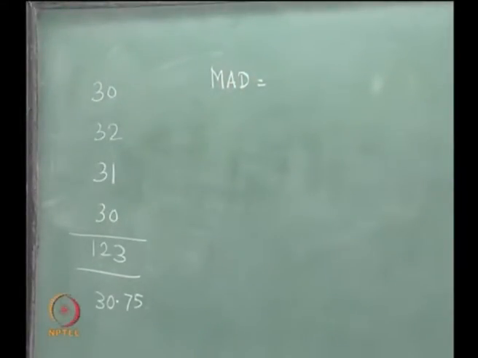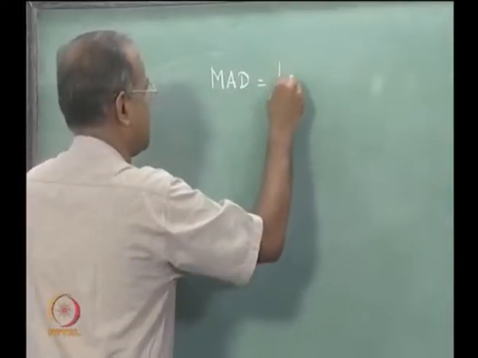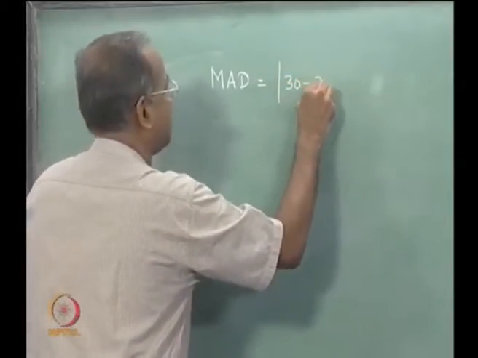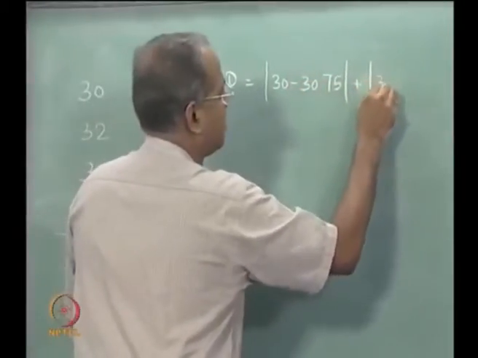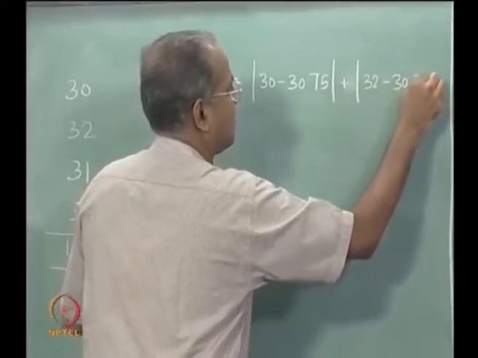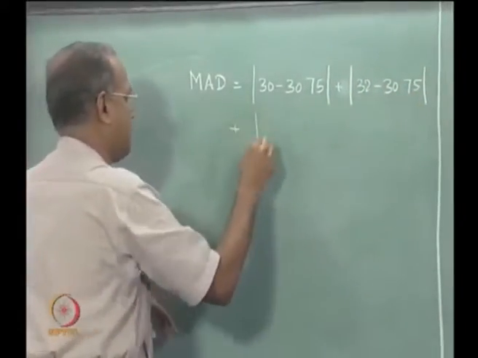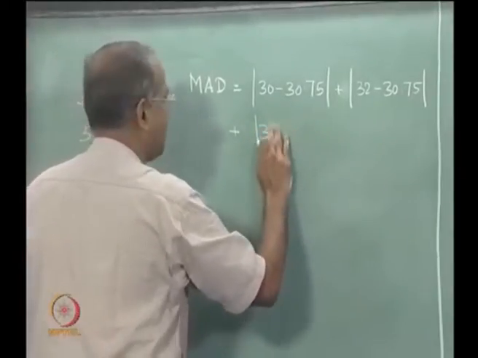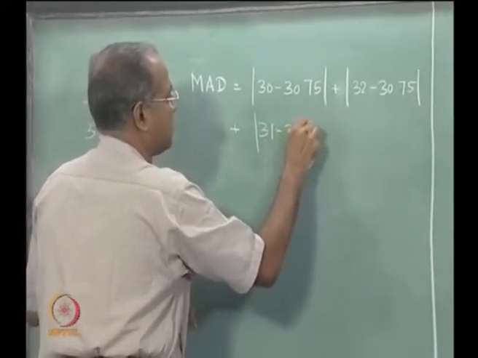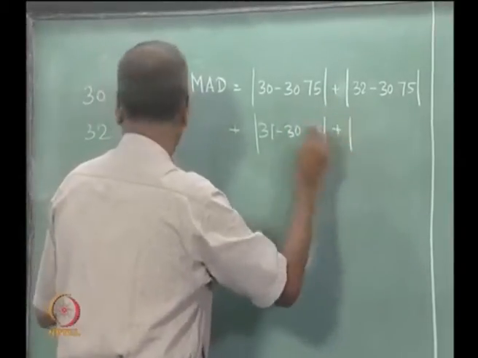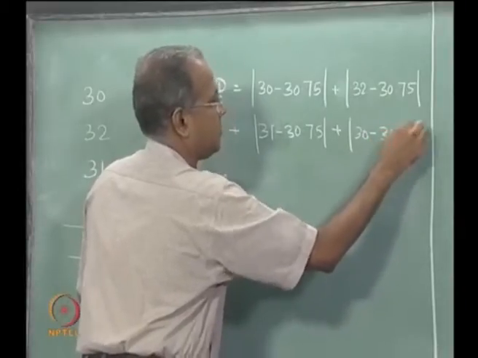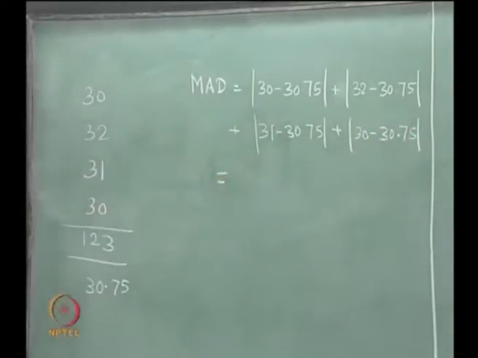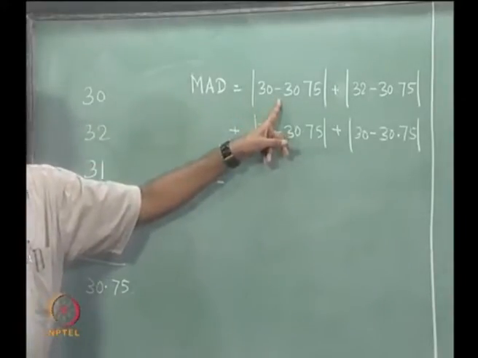So, mean absolute deviation, let us call it MAD, would be the sum of this. So, 30 minus 30.75 plus 32 minus 30.75 plus 31 minus 30.75 plus 30 minus 30.75. Now, please note that we are finding the absolute value and not the actual.